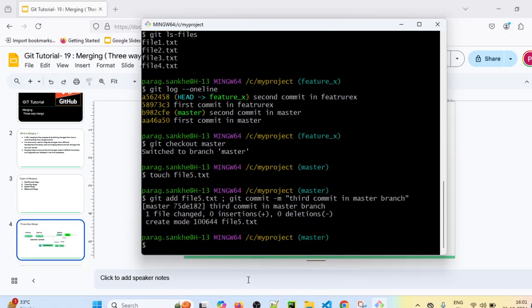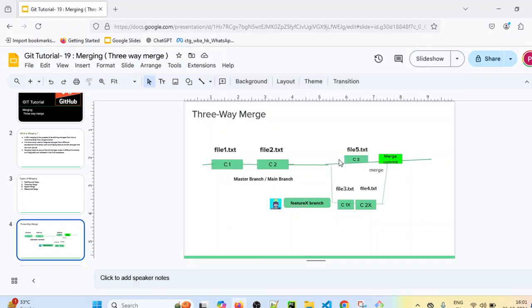So what we have done here, if you see this diagram, we have switched to master branch. Here we have made some new commit for file5.txt. So we have made a new commit for file5.txt, and this commit was made after creating the feature X branch. So now we have created this scenario.